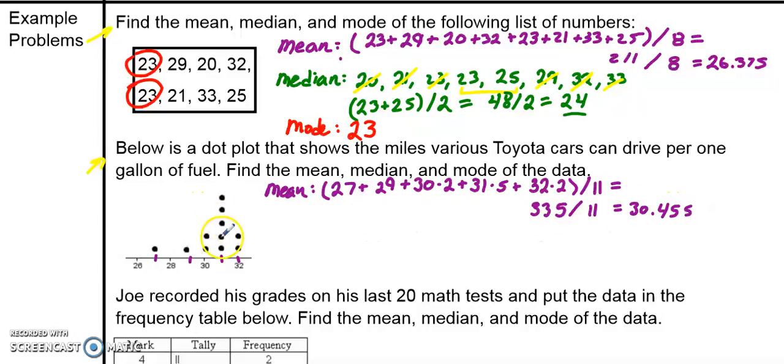And that kind of makes sense. 30.45 would land right about here, right about in the middle of the data set. That sounds like a reasonable mean, a reasonable average to me.